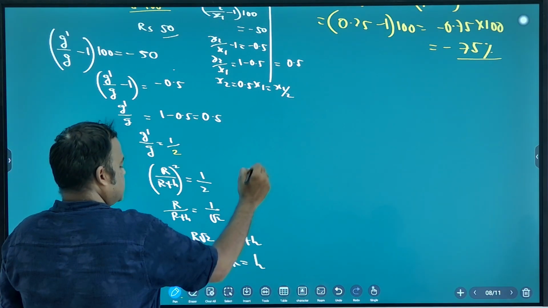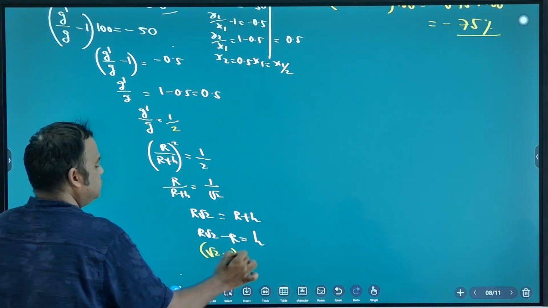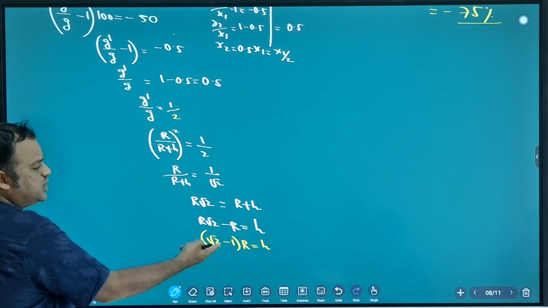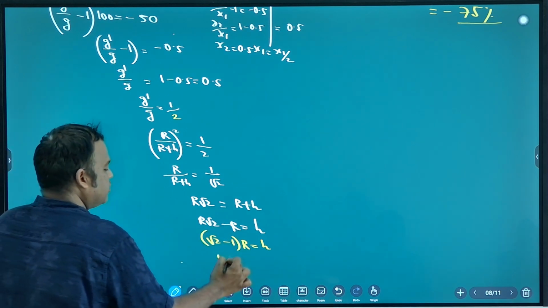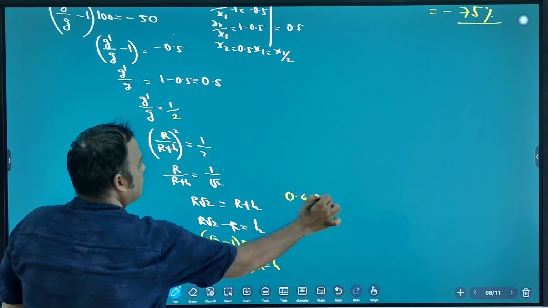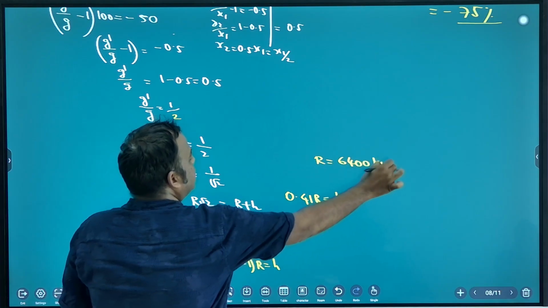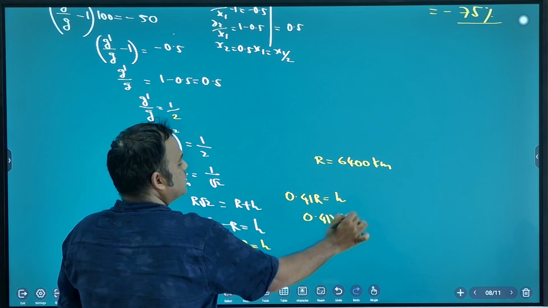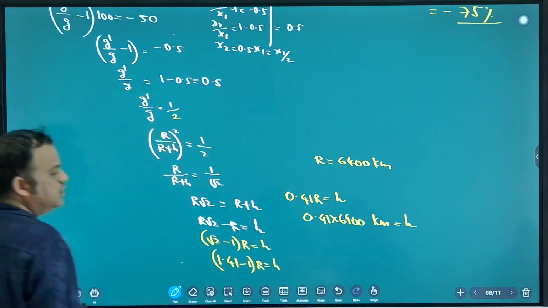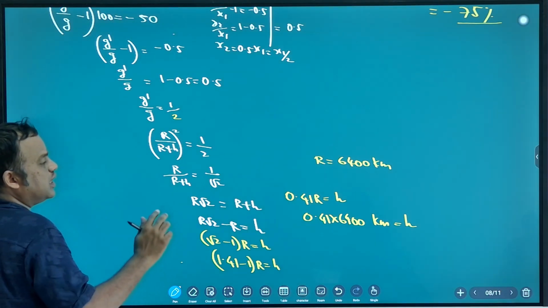So what is H? This is the answer: (root 2 minus 1) into R. Now you can also put the value of root 2. If it is there in the options, it is good. Otherwise put (1.41 minus 1) into R, so 0.41 R. If the R value is given as 6400 kilometers, then 0.41 into 6400 kilometers. You solve this, you will get the answer. At this height, gravity becomes half.